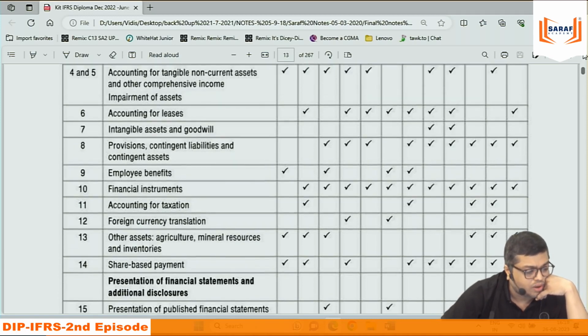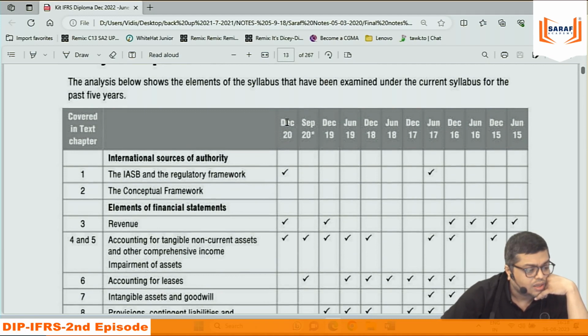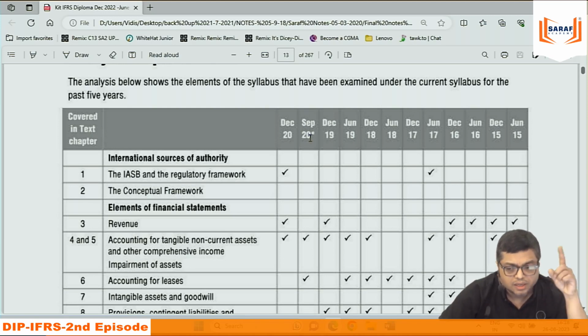You see, first of all, December 20, September 20, December 19, you will say, how come September 20? Corona time. In the Corona, there was no exam in June. So they took an extra exam in September. Normally the exams are December and June. December, June, December, June. You will say that, sir, this is up till December 20 only.